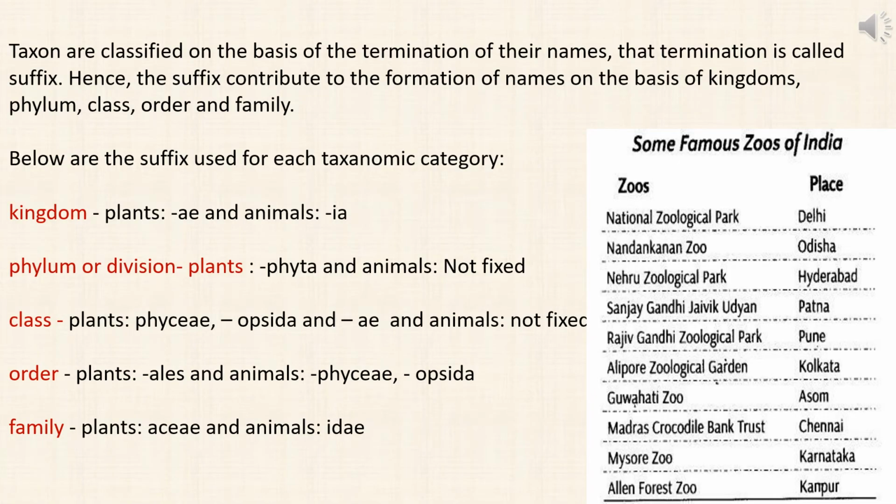Also, suffixes are really important for us to understand which is a kingdom and which is a family, because often you will see that they give match and pair to match the genus, match the kingdom. And often in place of genus, the one that is given is not at all a genus or not at all a family. So it's very important that we remember the suffixes, so that at least we know that the one which is written beside family is a family.